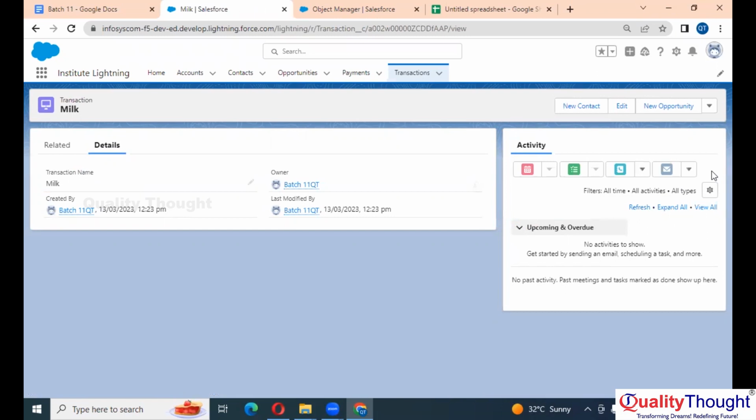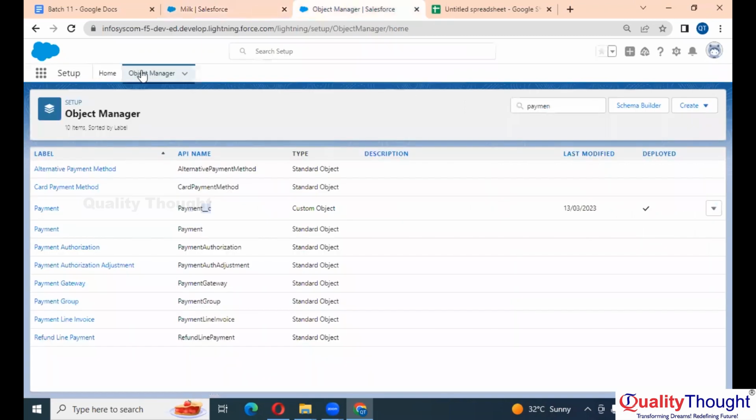So we have to create what field? Perfect. Amount field, right? We have to create one amount field. Now, this is what we are doing, right? We are creating in what object? Transaction object. So I'll go to setup.